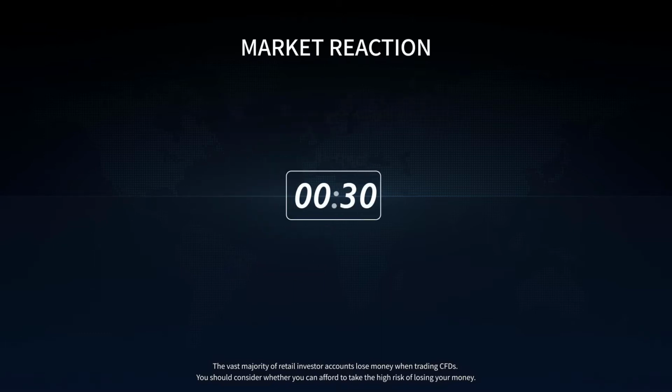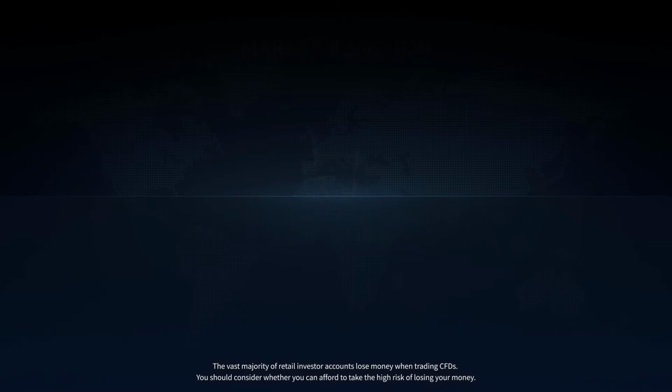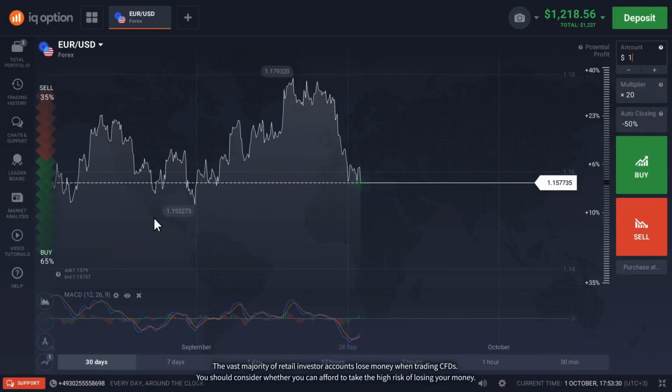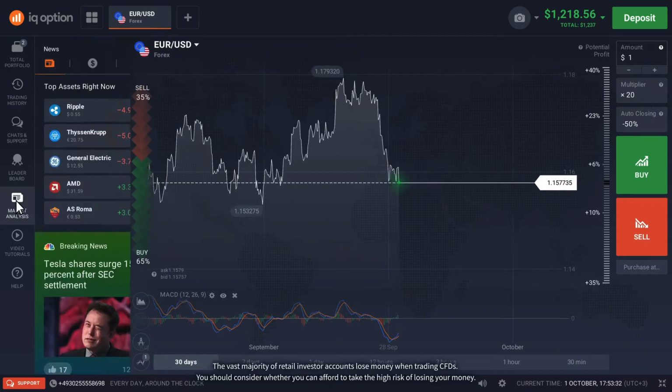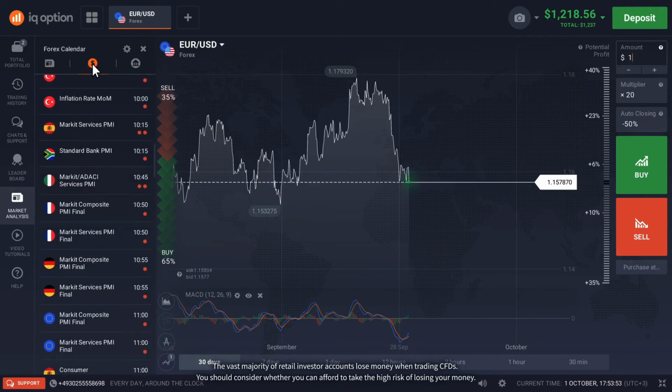Keep in mind that the market's reaction to a news release usually lasts from 30 minutes up to 2 hours, but sometimes it can last for 3 to 4 days. You can follow our smart news feed that accumulates news from multiple sources in the market analysis section on the left-hand side panel. In order not to miss the most important releases, scan an economic calendar.